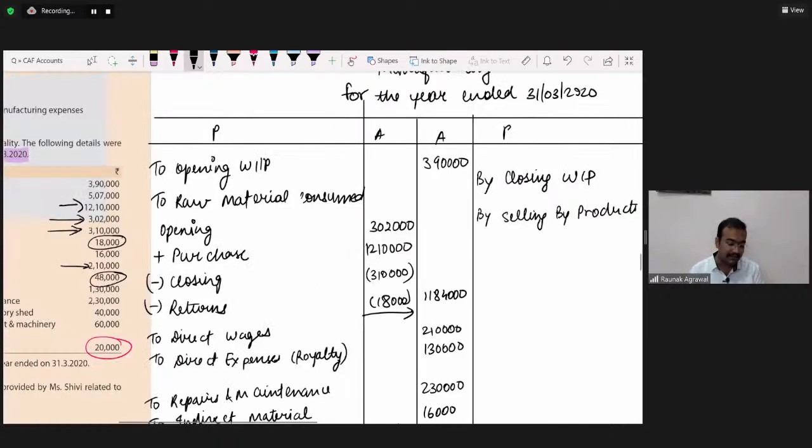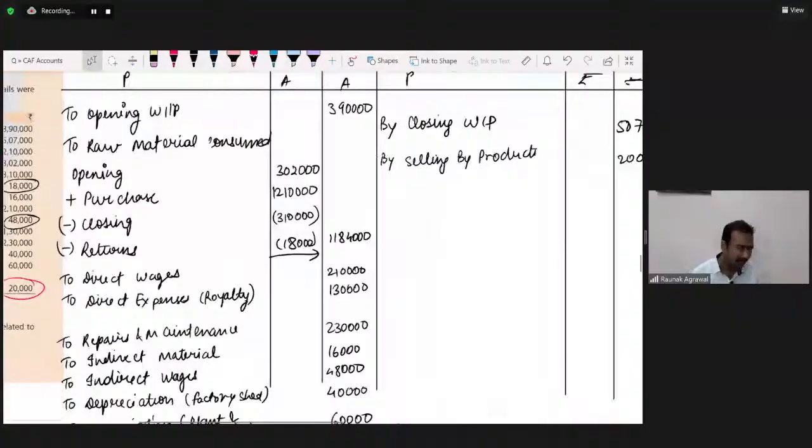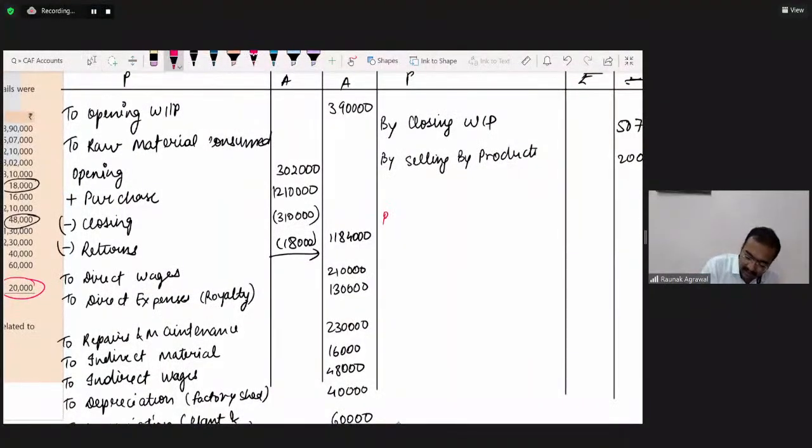Okay. So what else is remaining? Nothing else is remaining. Then why are you sitting? Just find out the closing figure, the balancing figure, the amount to be transferred to the trading account. By trading account, cost of finished goods transferred.